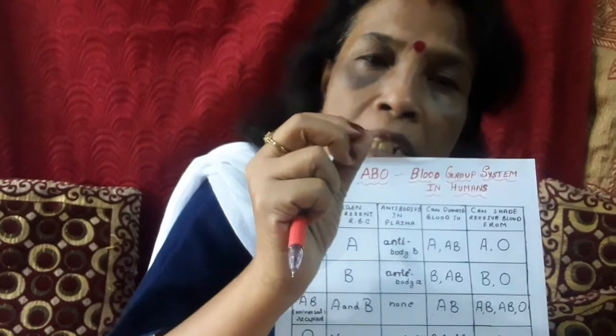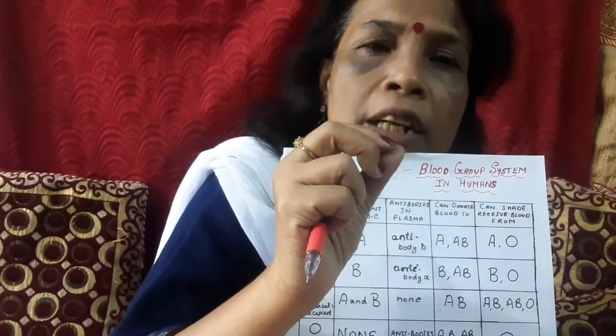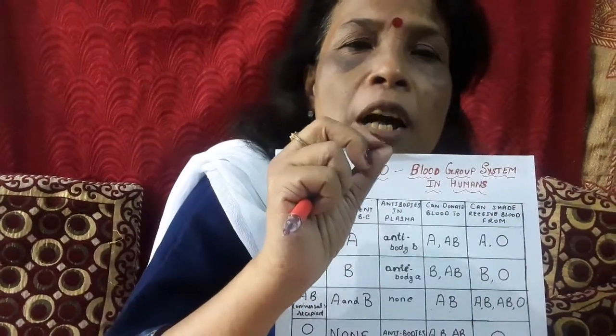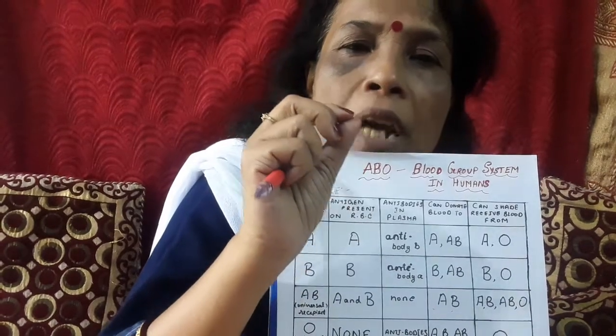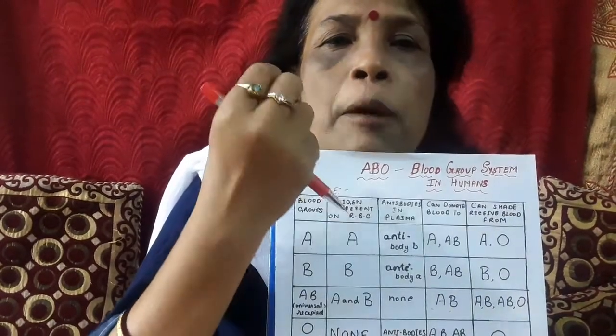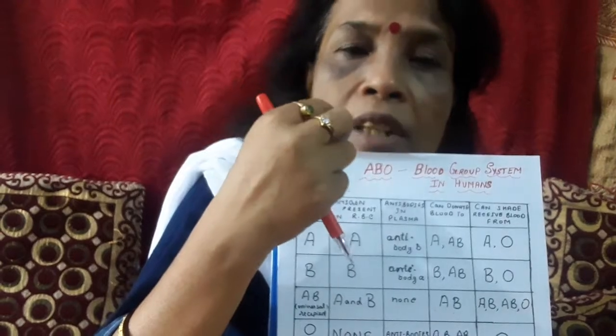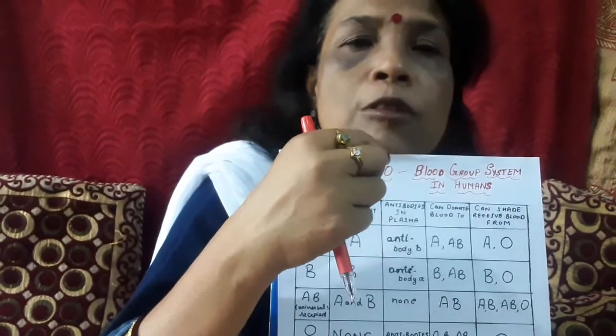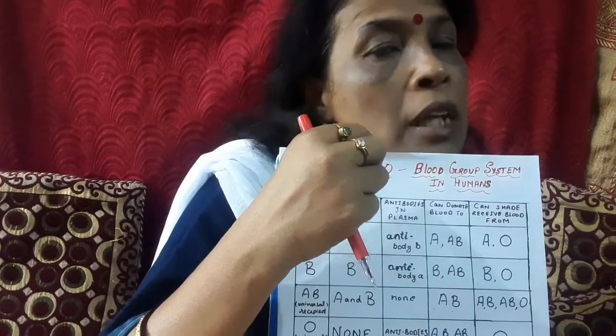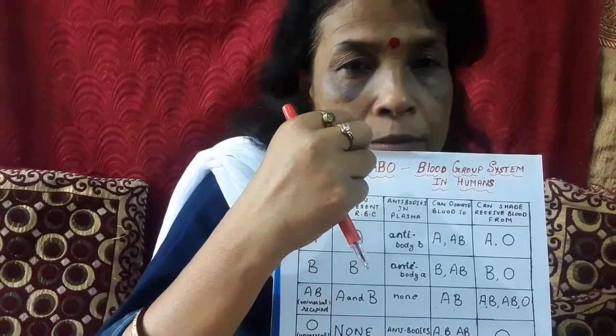So, a person having this RH factor on the surface of the RBC is said to be RH positive, whereas a person who does not have this RH factor on the surface of RBC is said to be RH negative.